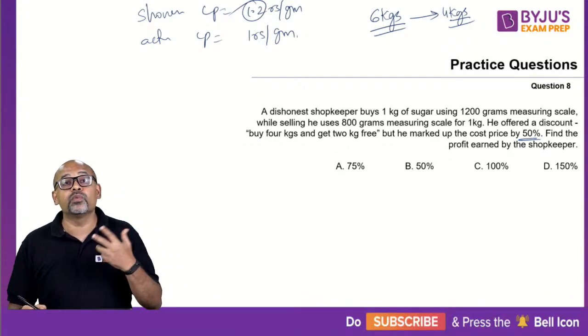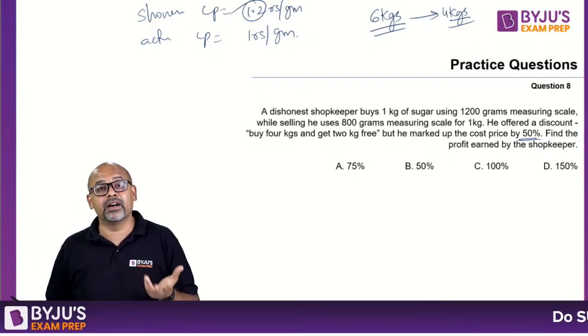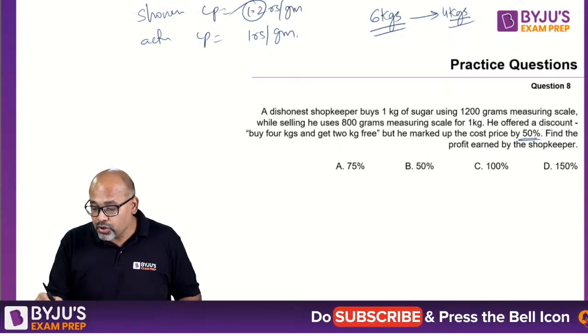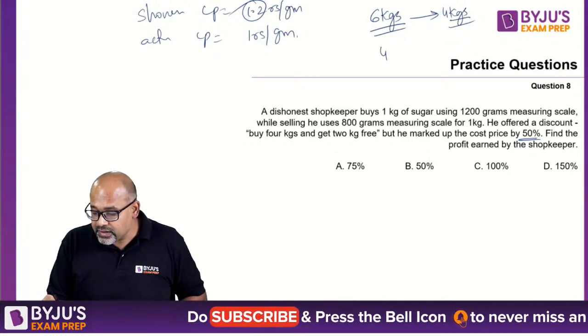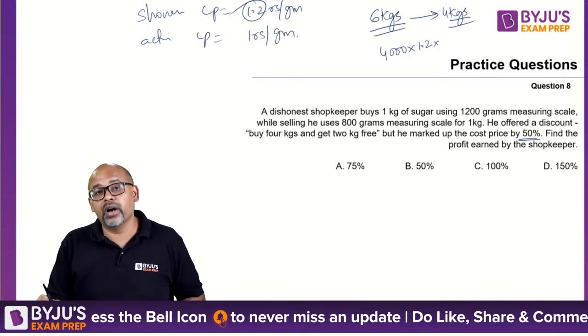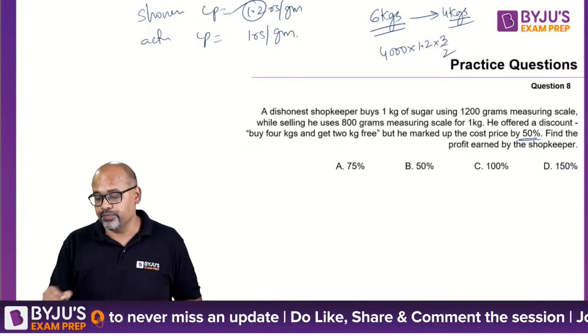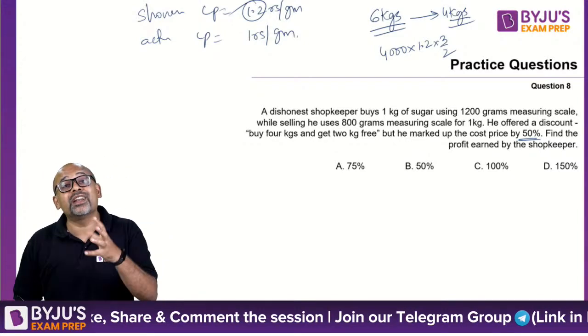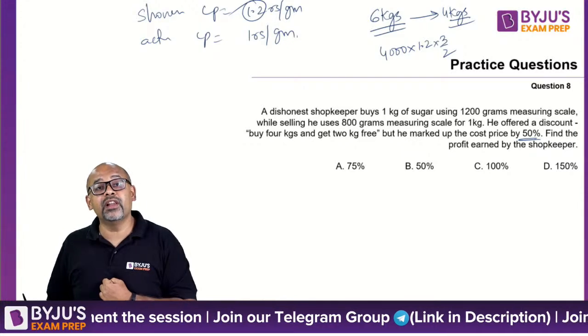I am showing them this 1.2 per gram. That has to be increased by 50%. So it is 4 kgs, that is 4000 grams into 1.2 into 50% extra. So that is 3 by 2. Right? 50% extra is 3 by 2. So this is what they will pay me.